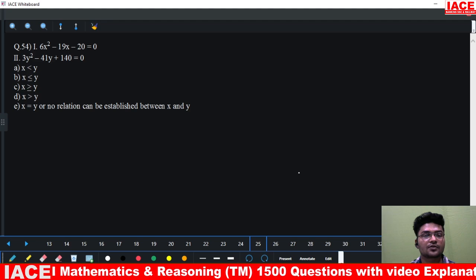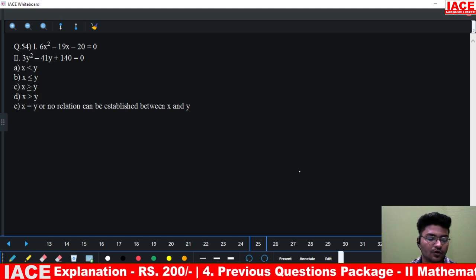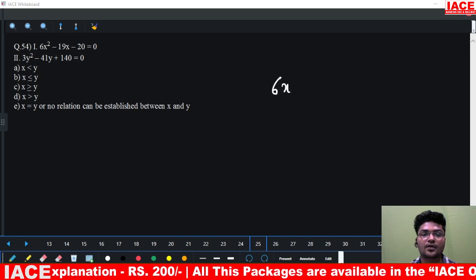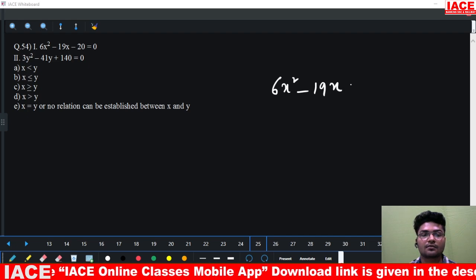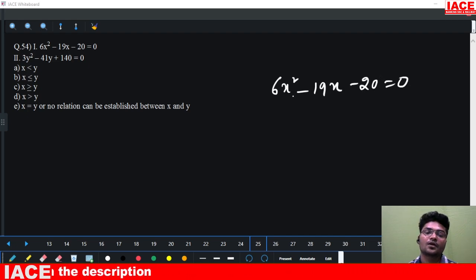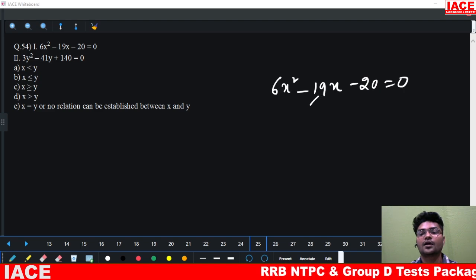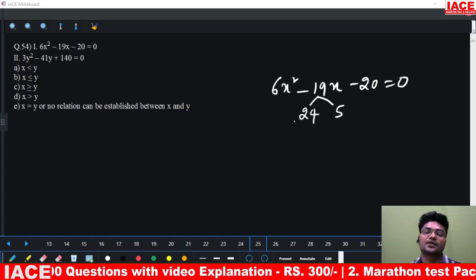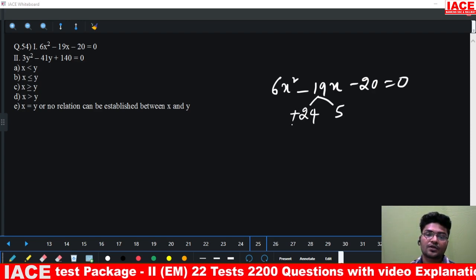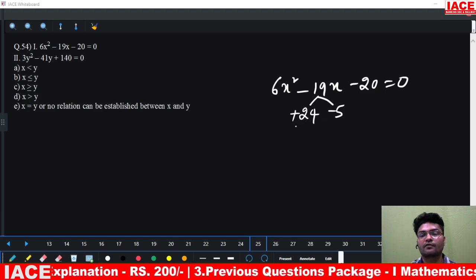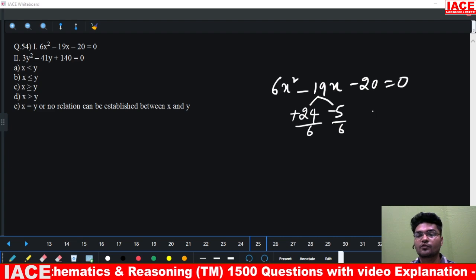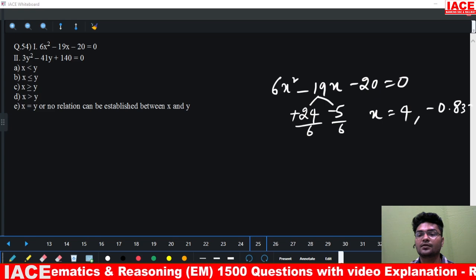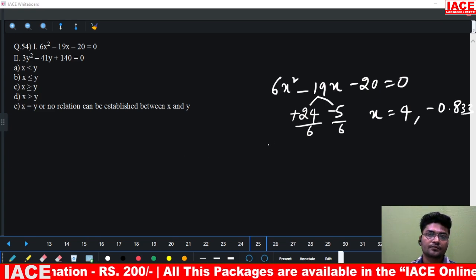Question number 54. In question number 54, what is the equation of x? We have 6x square minus 19x minus 20 equals 0. Now 6 into 20 is 120 and we have 19, so this is plus 24 and this is minus 5, divided by 6 and divided by 6. So we have x value is 4 and minus 0.833.